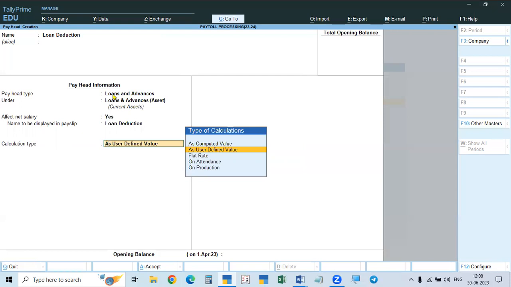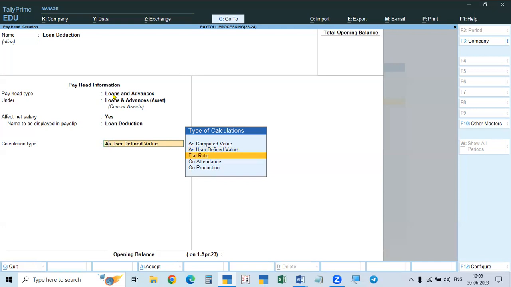In the case of a loan or in the case of a salary advance also, we can take it as user defined. Or sometimes, if it is a fixed amount, suppose I gave an advance against salary to an employee. I told him, in 6 months, every month a fixed amount, or 10 months, 10% every month, you clear the advance, we will deduct in 10 months.